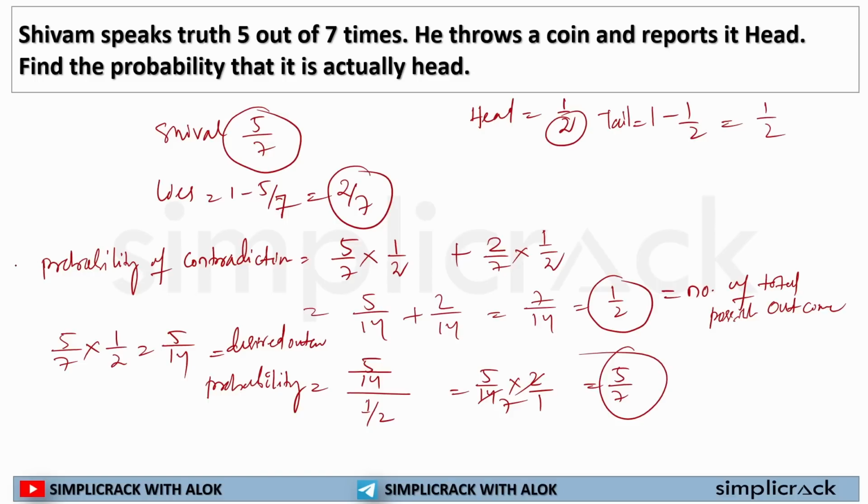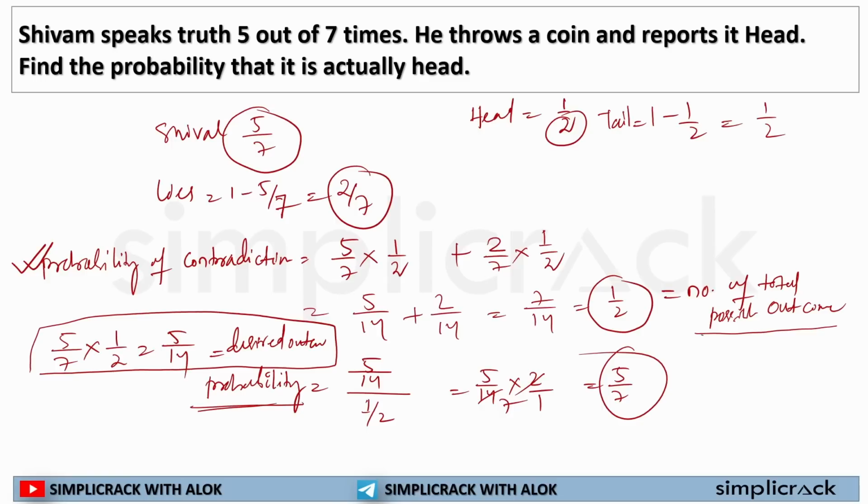You need to find out the probability of contradiction first in order to find out the number of total possible outcomes. Then you need to find out the desired outcome, and then you can directly calculate the probability.